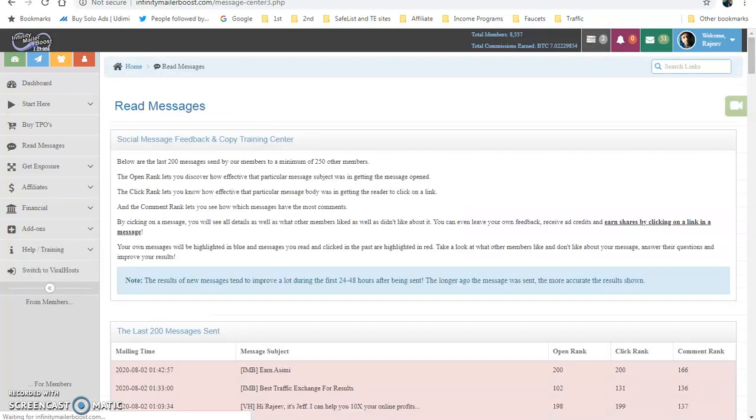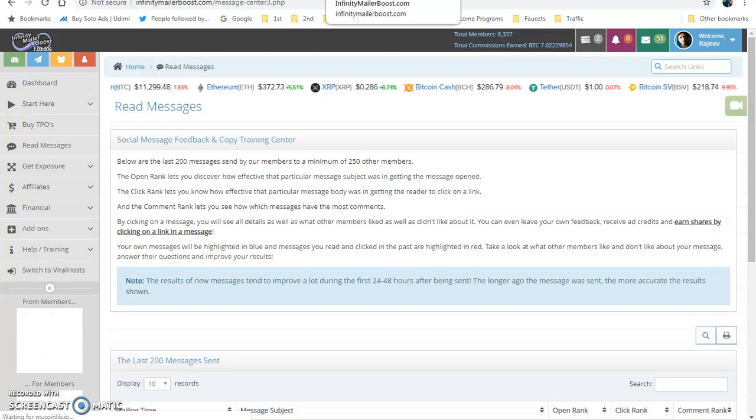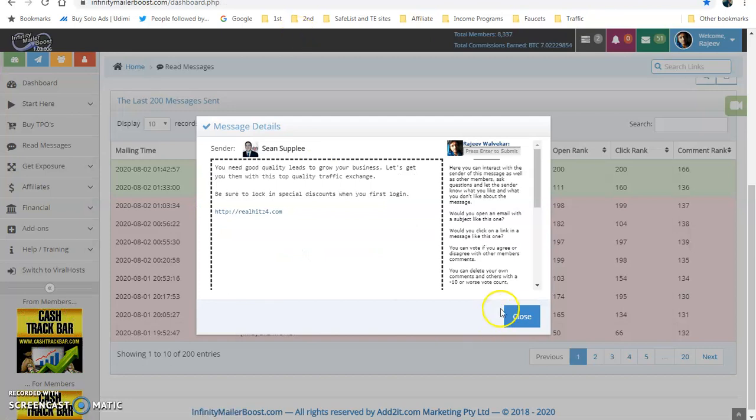Now after 5 messages you will get a captcha like this. You need to type the same message here. Yeah, click here. That's it. Now close here.